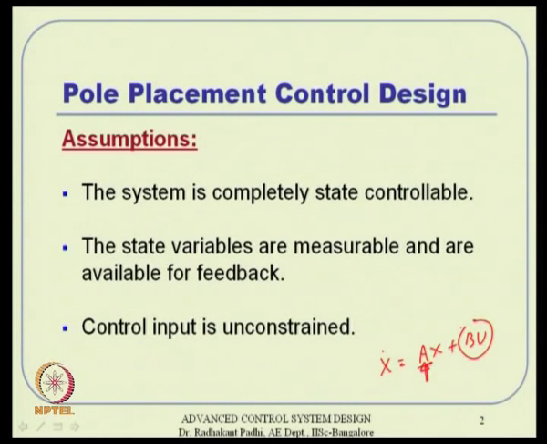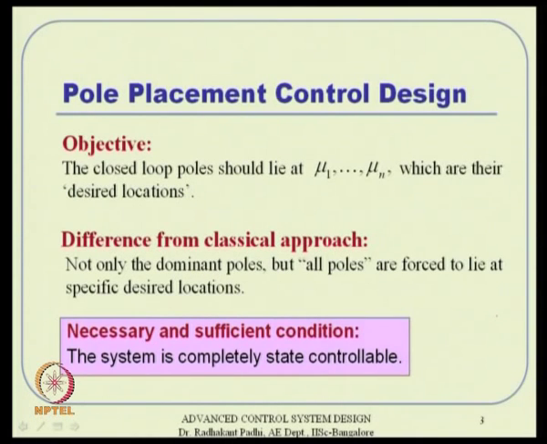So, that is what we are telling. Unlike our classical control system, typically in classical control we will be bothered about dominant poles. That means in PID design we will worry about only two dominant poles and try to locate them. But here we are telling no, we need not worry about only two, but we can talk about all the pole locations. All the pole locations should lie at our choice.